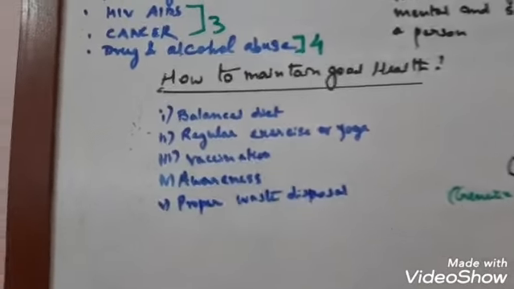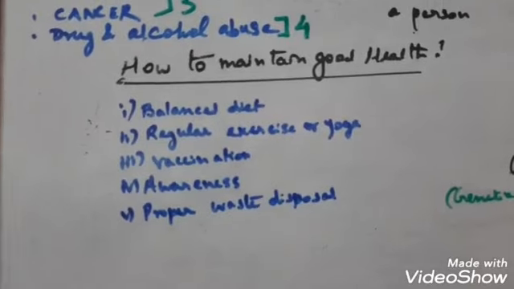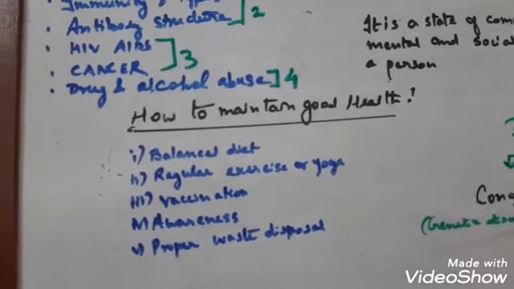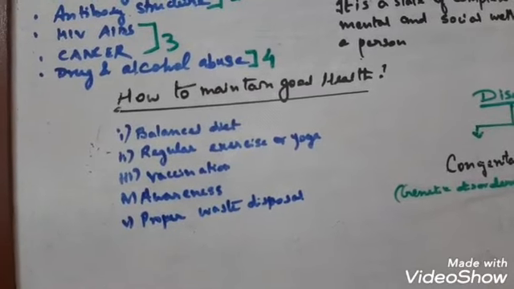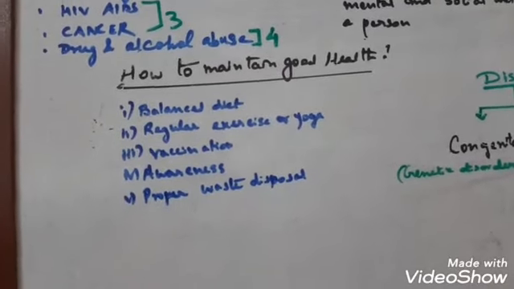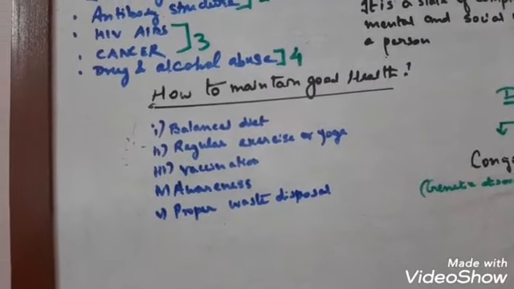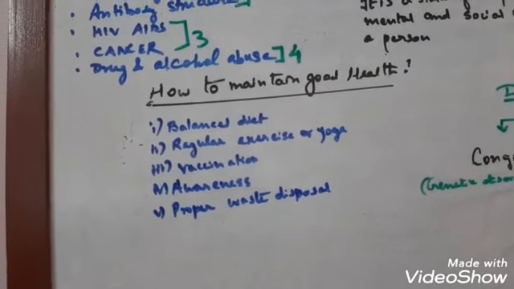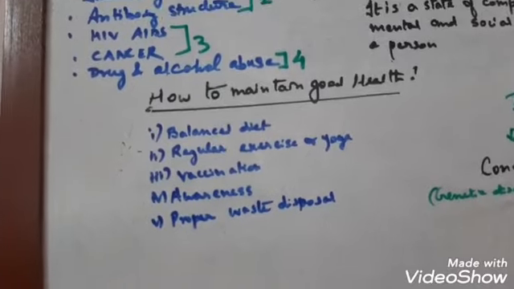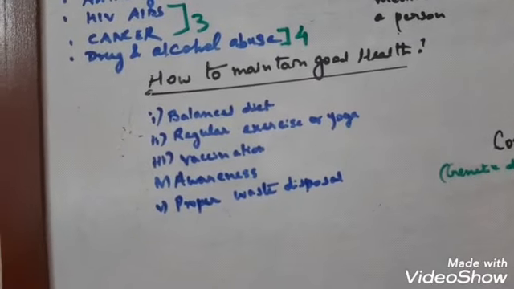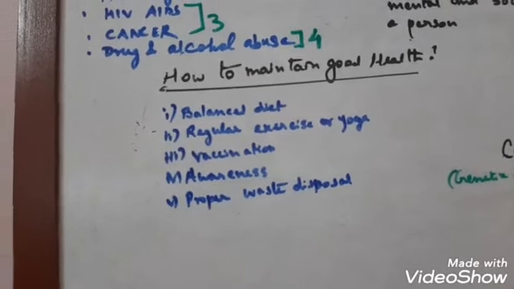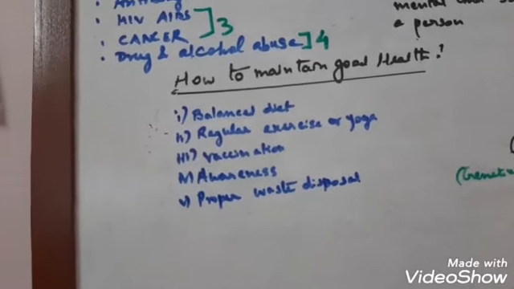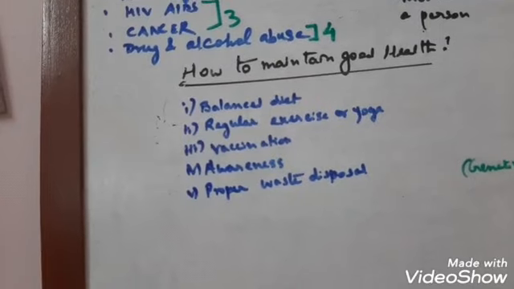Okay, next, how do we maintain good health? For taking good care of our body, we need proper health. Health is wealth, as you all know. So how can we keep our health in a good state? First is a balanced diet. You know very well what a balanced diet is. Then proper personal hygiene, regular exercise and yoga. These will give you mental peace and physical health.